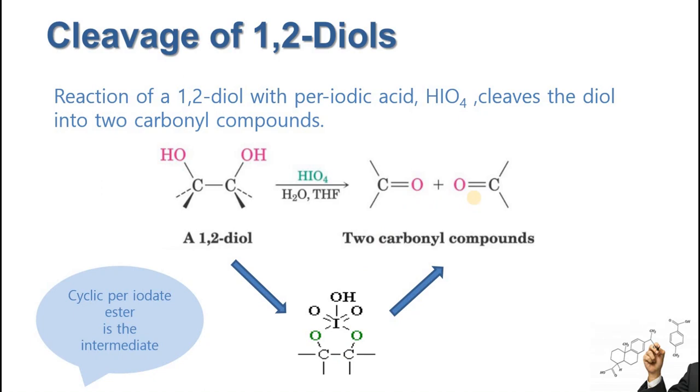This reaction can be used as a functional group test for 1,2-diols, and the products can be determined by the substituents on the diol. We will have to predict the product by looking at the substituents present at the 1 and 2 positions of the diol. This is all about reactions of alcohols, and this is all about today's lecture.